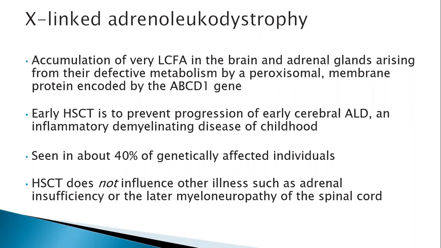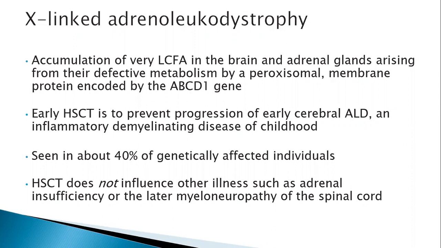These patients have a neurodegenerative condition. After a certain age, when they reach 13 or 14 years, neurodegeneration starts, and transplant prevents the cerebral manifestations of this neurodegeneration, but not the spinal one. The neuropathy is not prevented, but the cerebral one, which is an inflammatory demyelinating disease, is prevented.